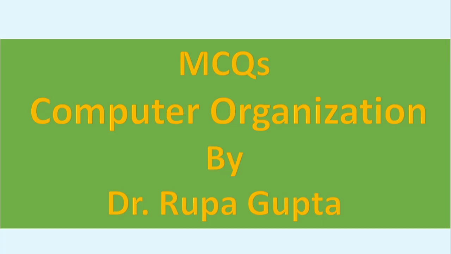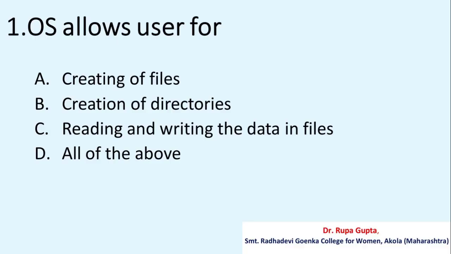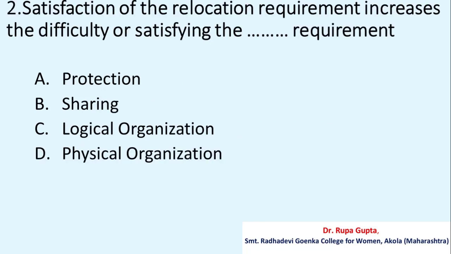So let's start with question number 1. OS allows user for option A, creating of files, B, creation of directories, C, reading and writing the data in files, D, all of the above. And the correct answer is D, all of the above.